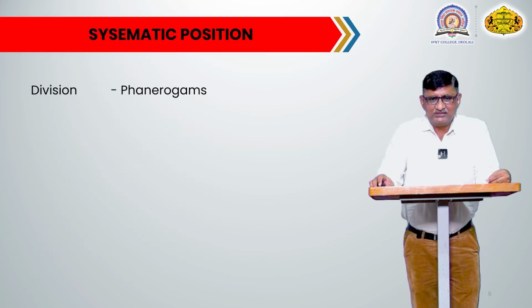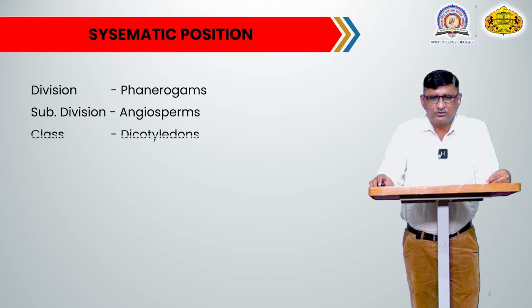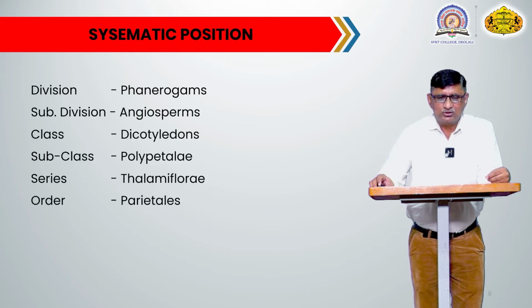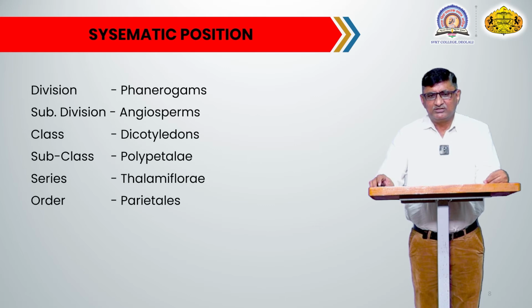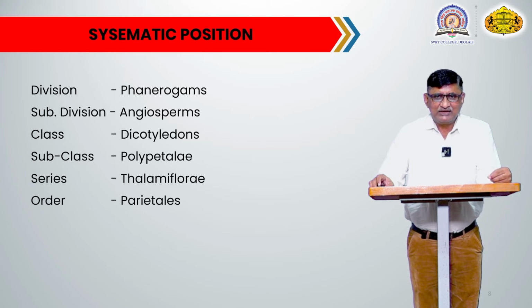Systematic position of the family according to the Bentham and Hooker system of plant classification. According to this system, this family belongs to the division Phanerogams because the plants are flowering and seed bearing. Subdivision Angiospermae, because the ovules are enclosed in the ovary and seeds are enclosed in a fruit. Class Dicotyledons, because there are 2 cotyledons in a seed and the leaves have reticulate venation.